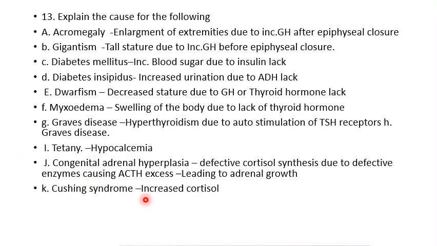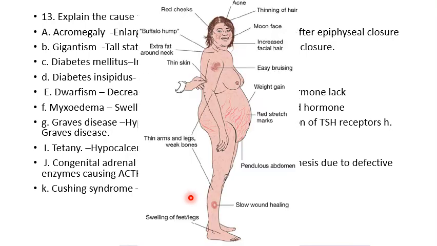Then Cushing syndrome, that is an increase in the cortisol level. And these are the features of Cushing syndrome. Moon face will be there. Protein catabolism will be there. Weight gain will be there. Centripetal obesity will be there. And poor wound healing will be there. And buffalo hump will be there.